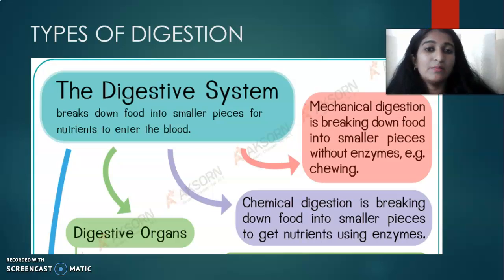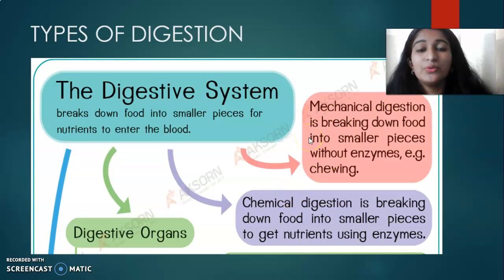For example, the gallbladder or liver secretes enzymes, and the pancreas secretes enzymes. That is chemical digestion. You understood mechanical digestion and chemical digestion, so we can go to the next topic.